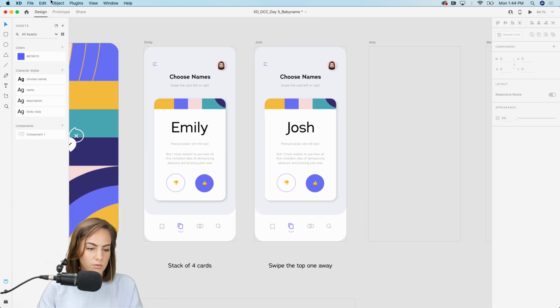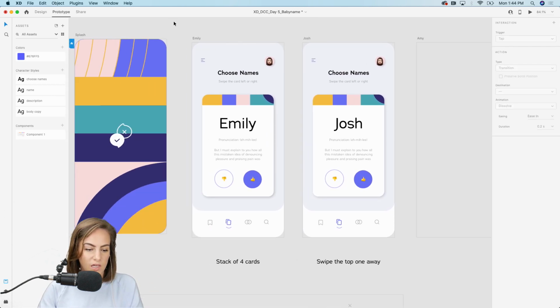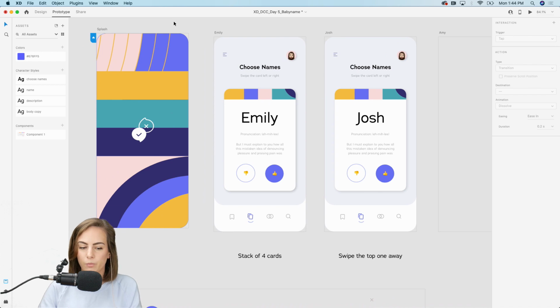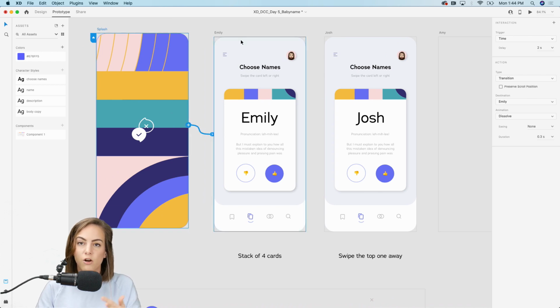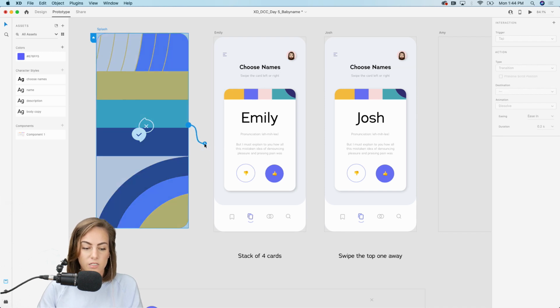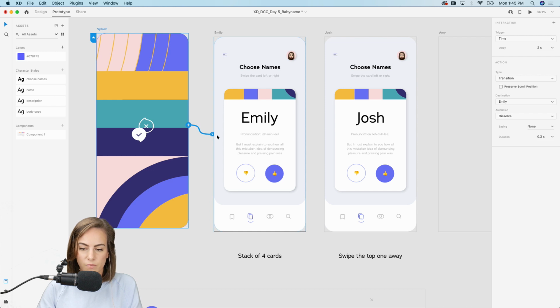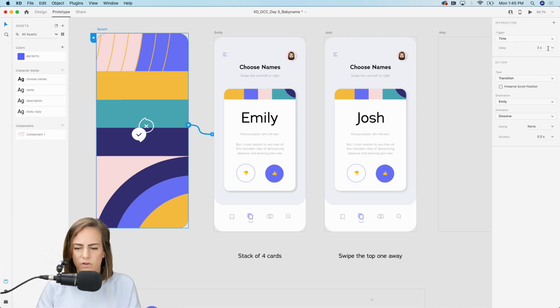Let's hop into the prototype tab and we can go ahead and just mock up what we already have so far. So from the splash screen to our first artboard, we want that to be timed. So go ahead and just drag this little trigger over and the trigger will be time. You can make it however long you want. I'm gonna leave it at 2 seconds.